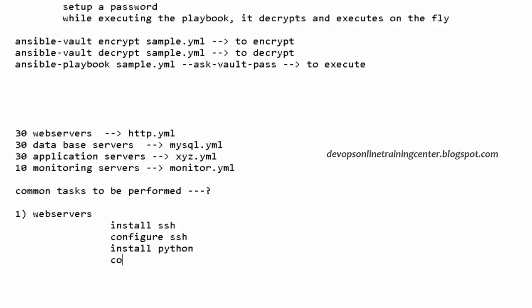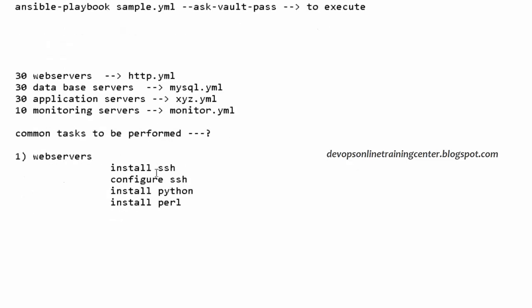So like this, I have to write a lot of other things, Perl, Ruby, etc., etc. So there are some 100 commands to be executed. So the first approach is I take web servers playbook, I write all the common tasks, then I write actual httpd.yaml code here. Is this proper approach?